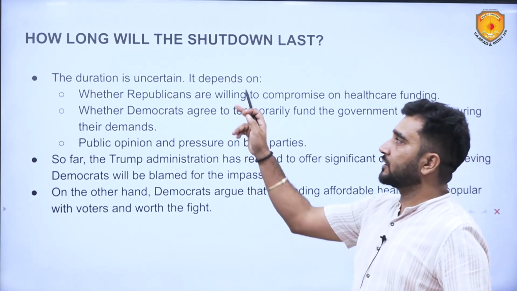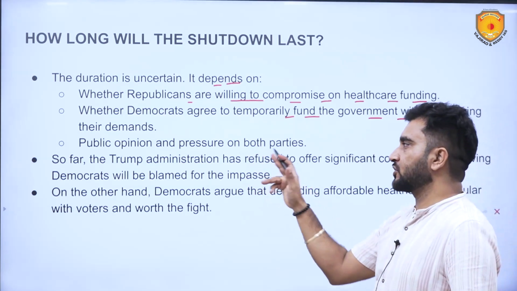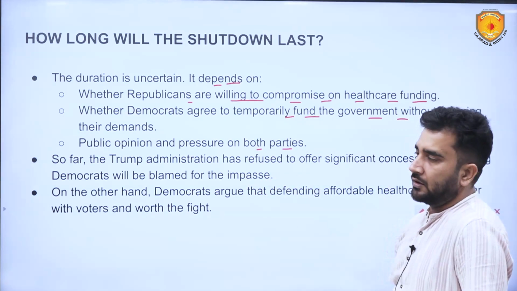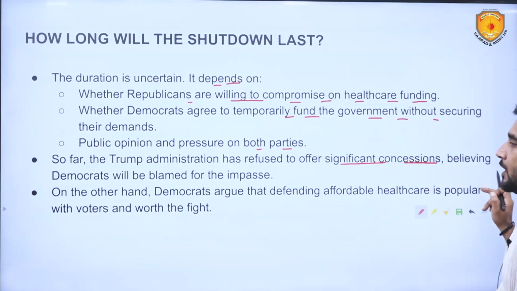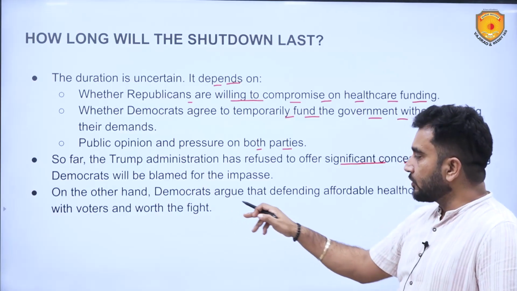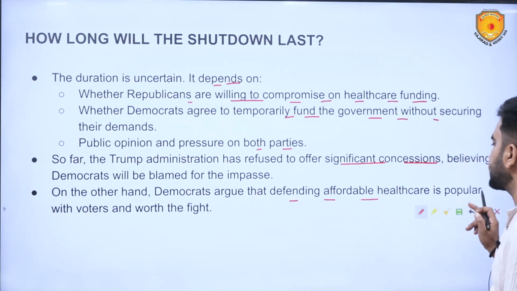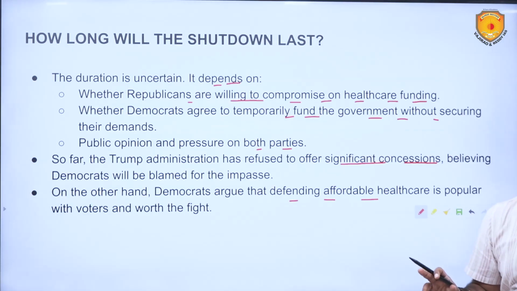The duration is uncertain. They can't fund the government without securing their demands, and public opinion and pressure on both parties will be there. So far, the Trump administration has refused to offer significant concessions, believing Democrats will be blamed for the impasse. On the other hand, Democrats argue that defending affordable healthcare is popular with voters and worth the fight. So they are fighting for it.